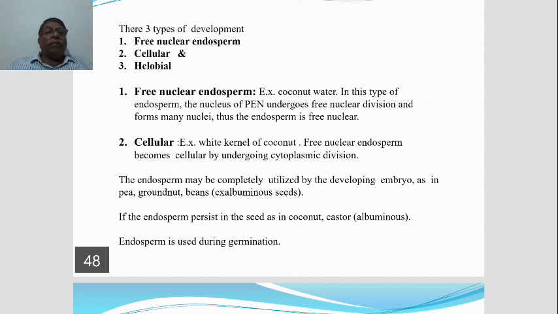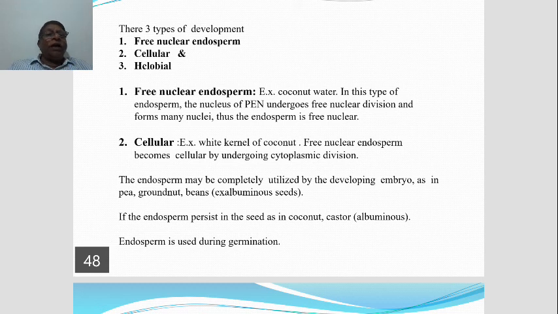A very good example is coconut. What we call ಕಾಯಿ is nothing but endosperm, solid endosperm, we can say. In coconut, the embryo is a small structure inside, that is the embryo. The white part that we call coconut, that's all the endosperm. This is the edible part in coconut. Which is the edible part in coconut? The endosperm.